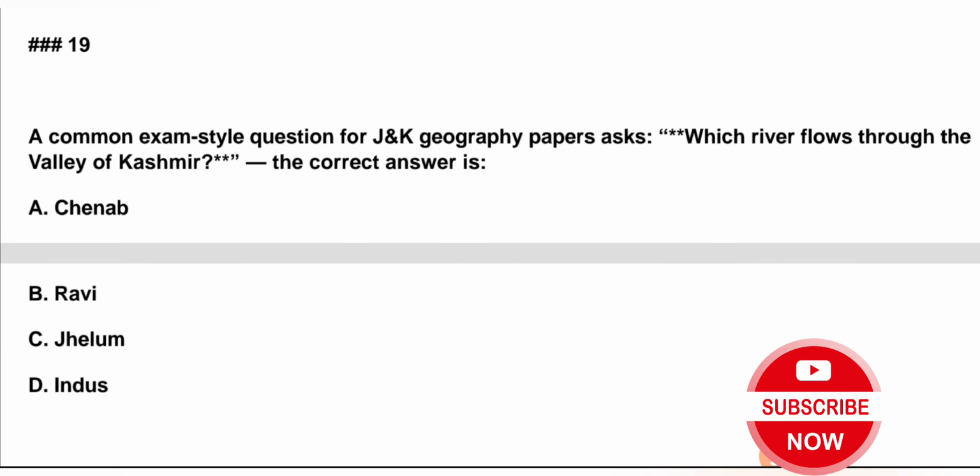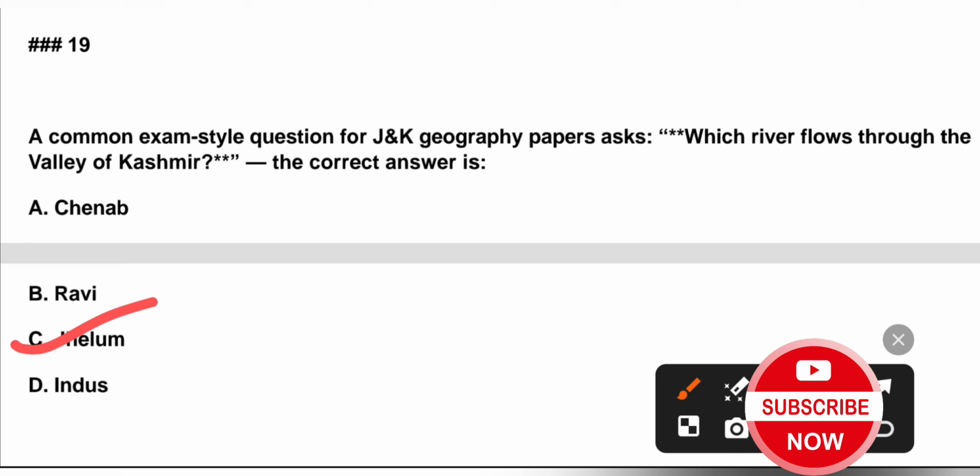Question number 19. Which river flows through the valley of Kashmir? A. Chenab, B. Ravi, C. Jhelum, D. Indus. Correct answer is option C, Jhelum.